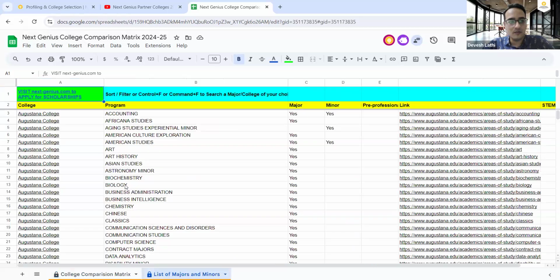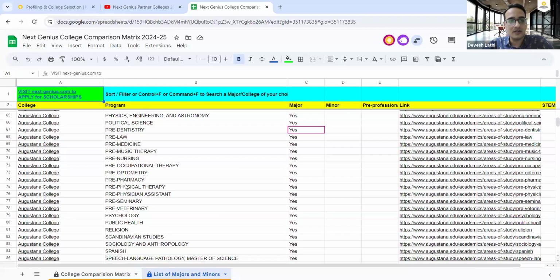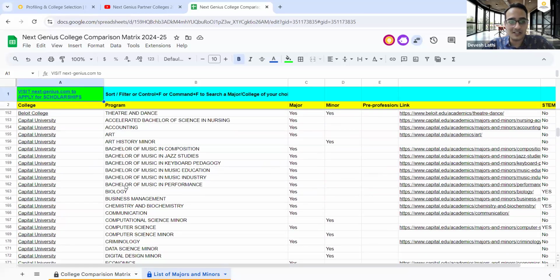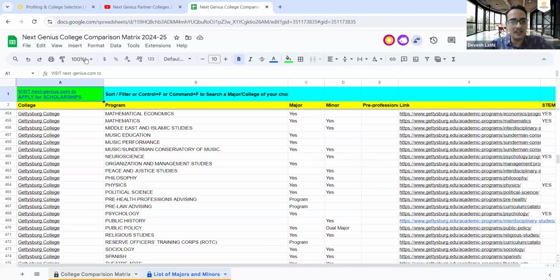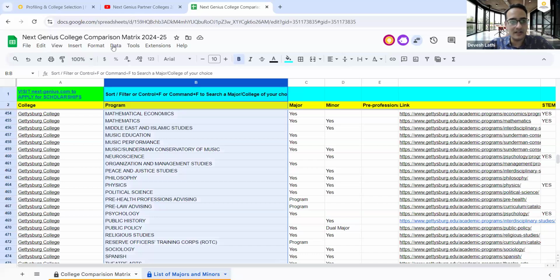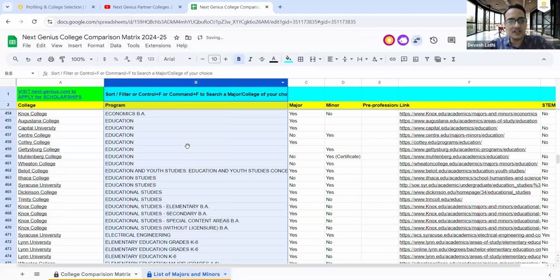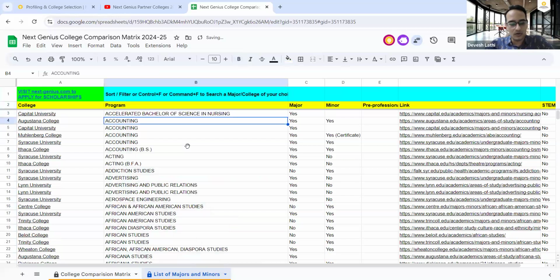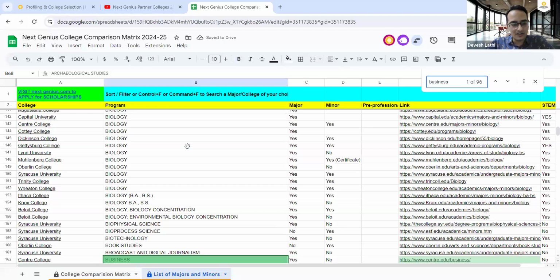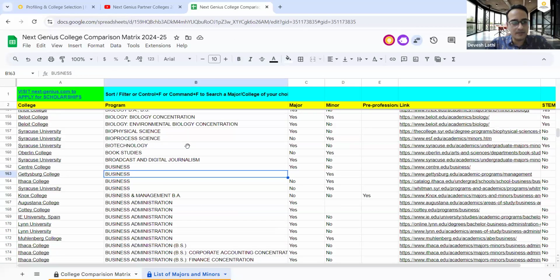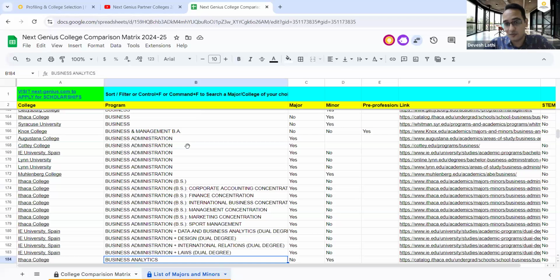Then you will find information about all the majors offered at that specific college on the second sheet. You can sort that sheet A to Z and look for any specific major that you want to study. Let's say I want to study business. You'll see all those colleges which offer business or variations of business.